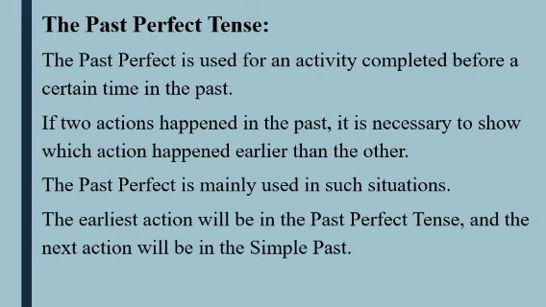If two actions happened in the past, it is necessary to show which action happens earlier than the other. The past perfect is mainly used in such situations. The earliest action will be in the past perfect tense, and the next action will be in the simple past.